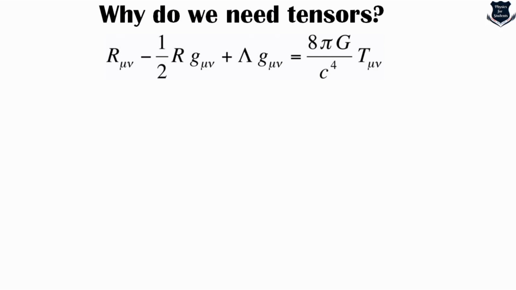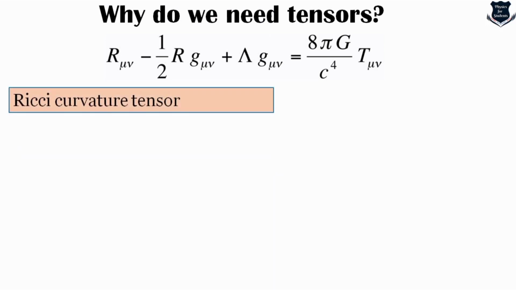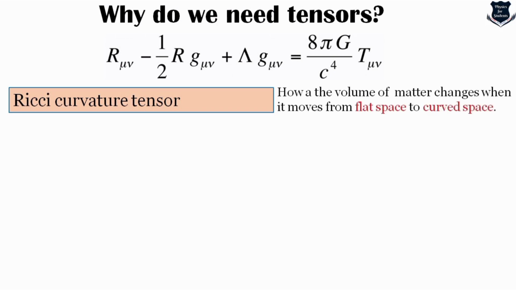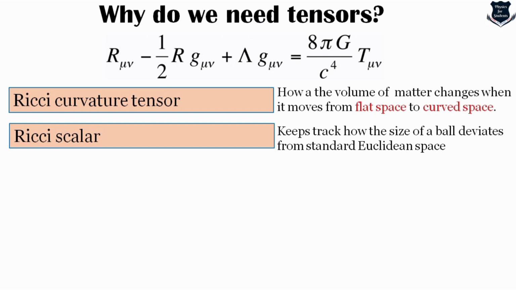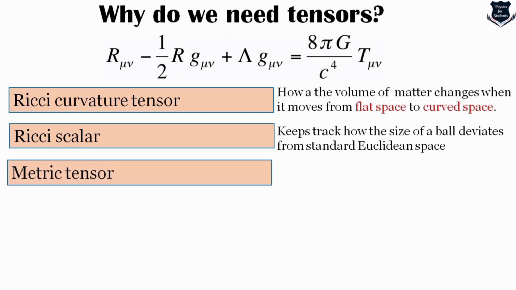Do you see this? I know you recognize it. Yes, it is Einstein's field equations. Now the entire Einstein's field equation revolves around tensors. There is something called the Ricci curvature tensor, which measures the volume of matter as it changes from flat to curved space. There's something called the Ricci scalar, which keeps track of how the size of a ball deviates from Euclidean space.